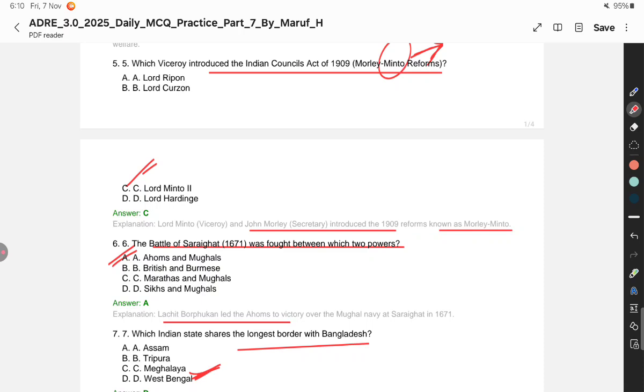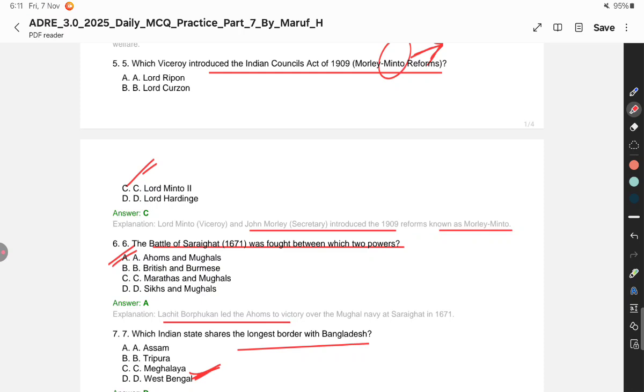West Bengal shares the longest border with Bangladesh. Remember this one. I live in Assam and would think Assam shares the most. Tripura is very close to Bangladesh, but the highest number of international border that any Indian state shares directly with Bangladesh is West Bengal itself.